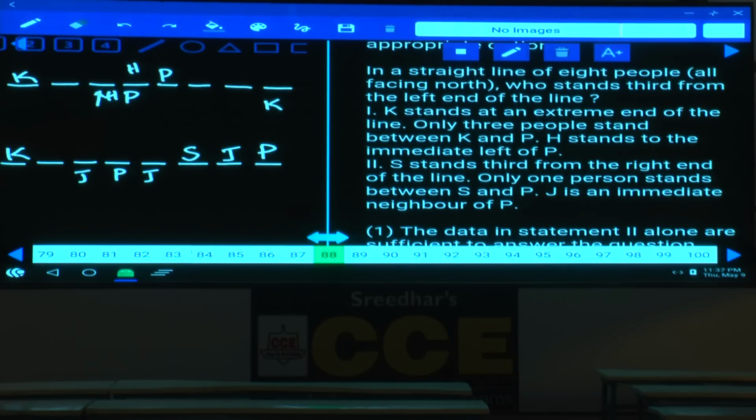3 people between K and P. Is it possible here? Yes. Is it possible at this place? This case is not possible. Hence, what is the only possibility we have? J and P, isn't it?